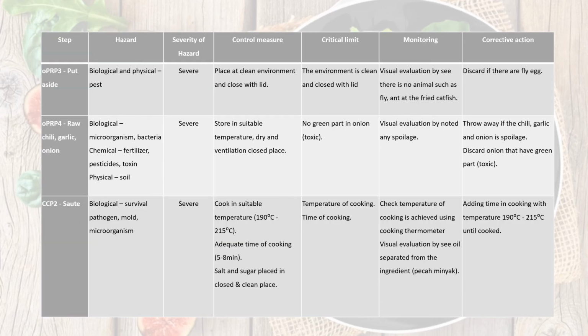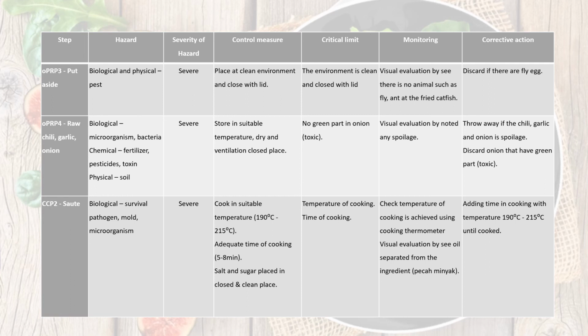In the put aside step, which is PRP3, the control measure is we have to place the fried catfish in a clean environment and closed with a lid. The critical limit is the environment must be clean. To monitor this step, we use visual evaluations to see any animal at the fried catfish. The corrective action in this step is we have to discard the fried catfish if there are fly eggs.